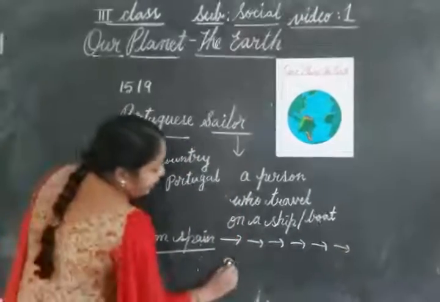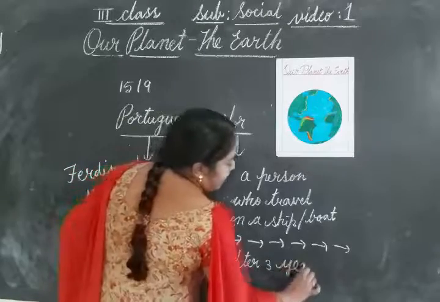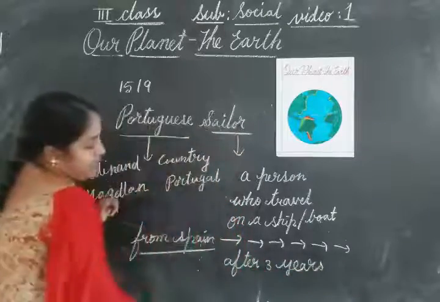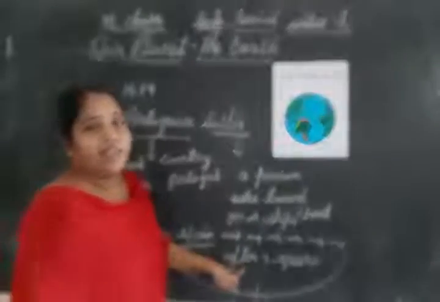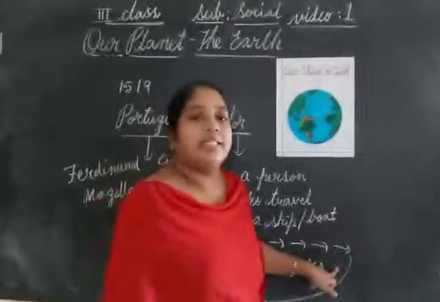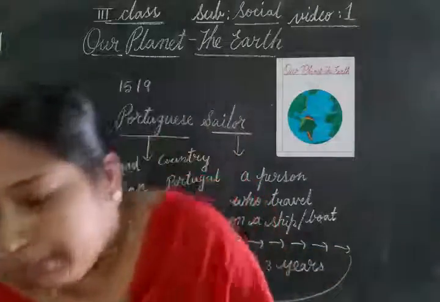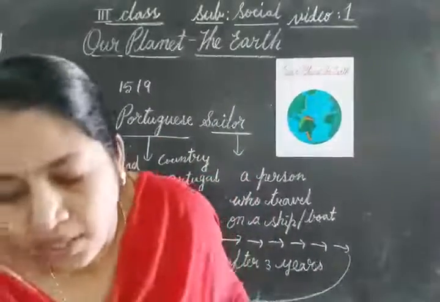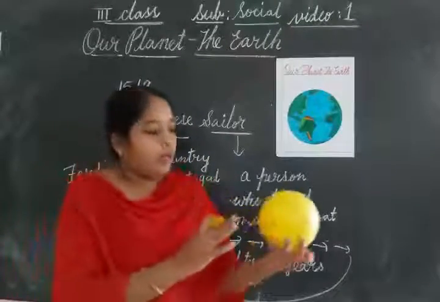After how many years, children? After 3 years, he reached the same place where he started. Thus, he proved that the earth is round in shape but not flat. For example, see what is there in my hand? Yes, a ball.